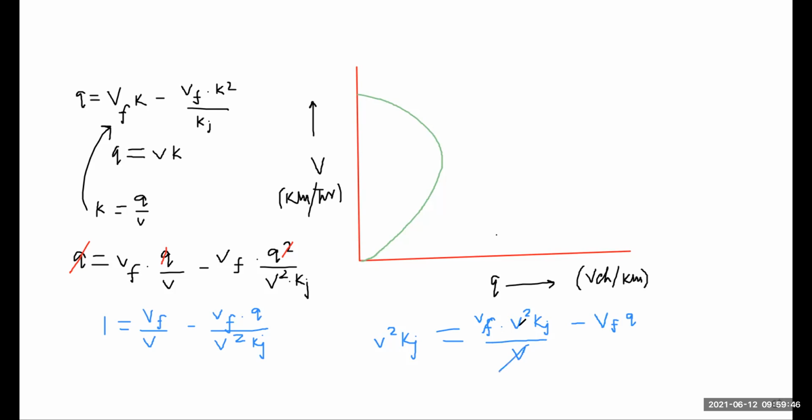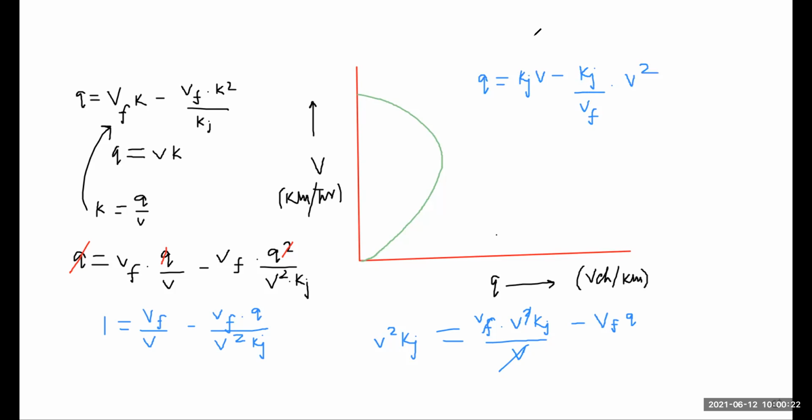So we get a relationship between Q and V as Q is equal to Kj into V minus Kj by Vf into V square.